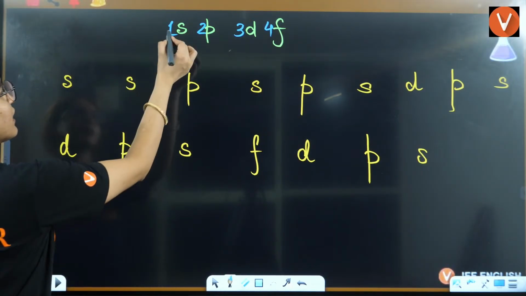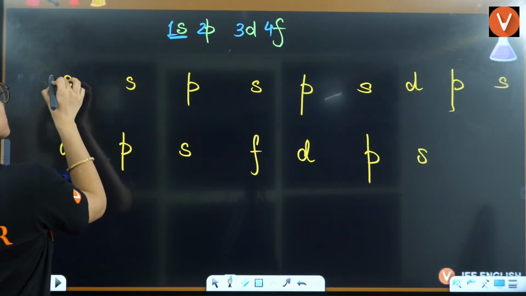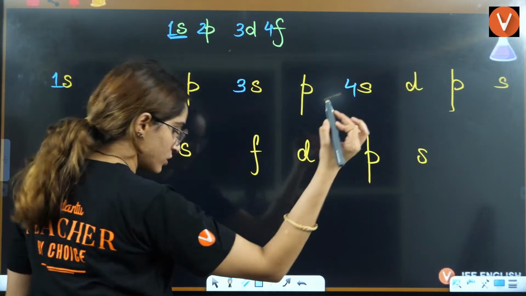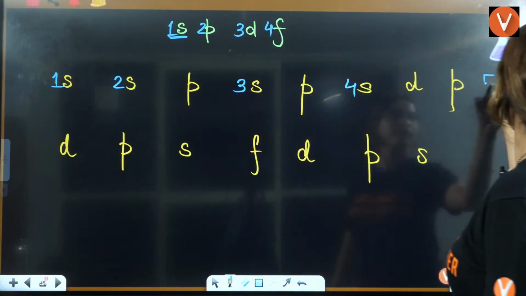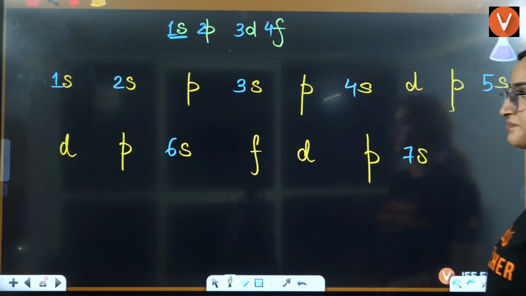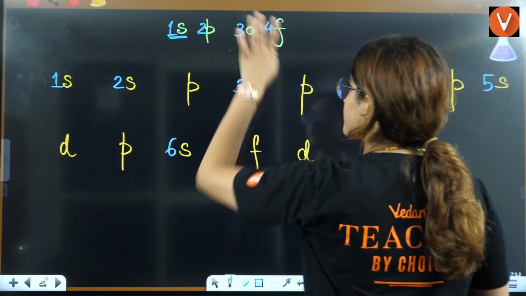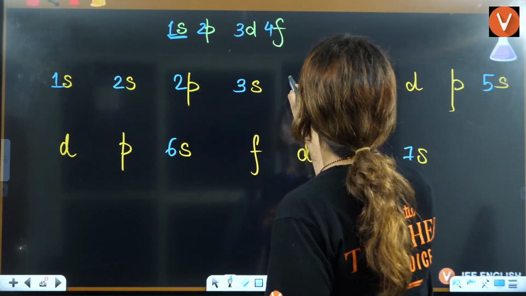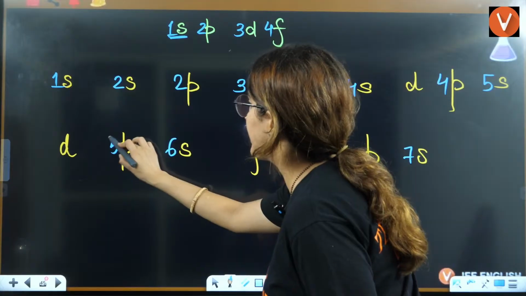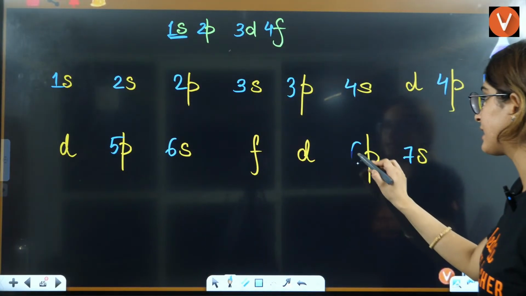Now, S always starts from 1, so write 1, 2, 3, 4, 5, 6, 7. P starts from 2, so write 2, 3, 4, 5, and 6.